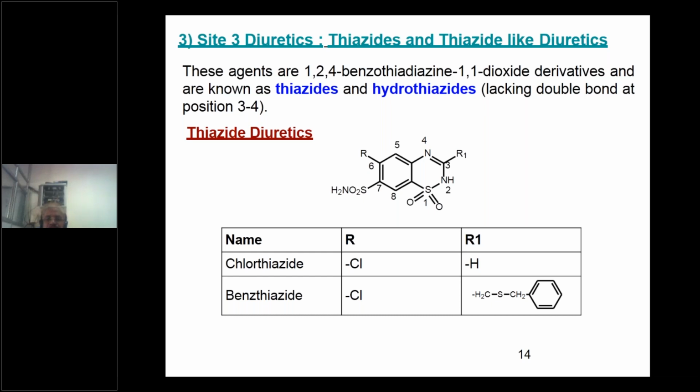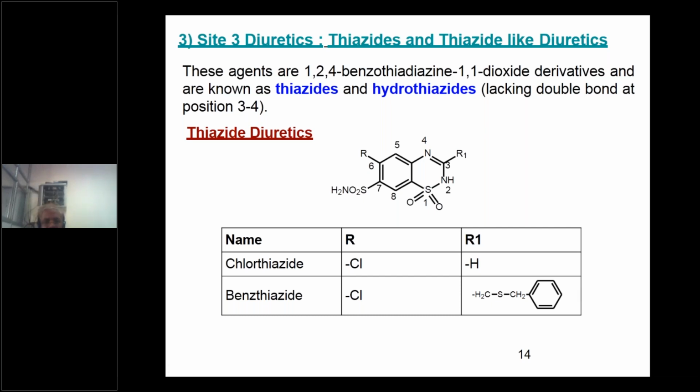Site 3 diuretics are also called thiazide or thiazide-like diuretics. These agents are 1,2,4-benzothiadiazine 1,1-dioxide. I told you in the earlier class, benzene ring fused with a heterocyclic ring, therefore it is called benzothiazine.